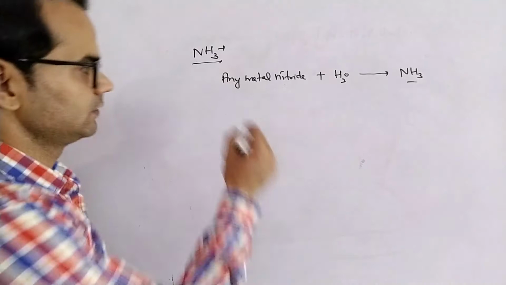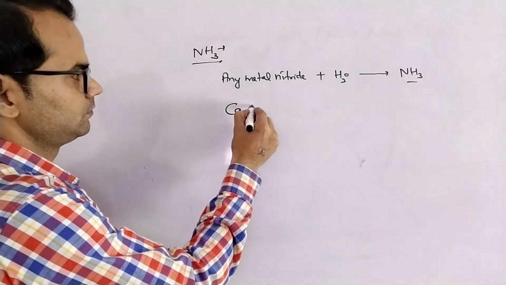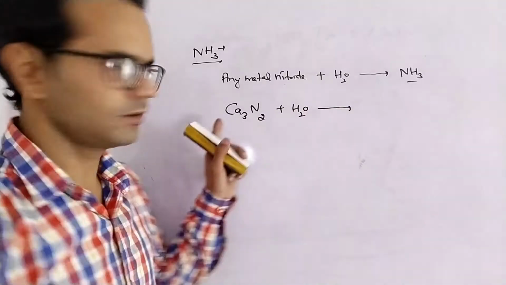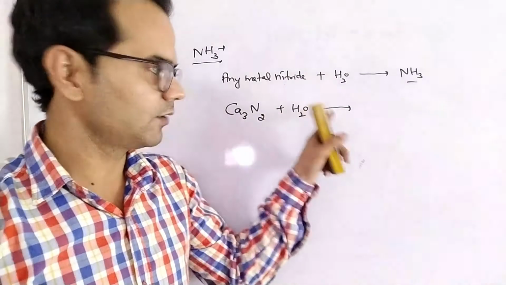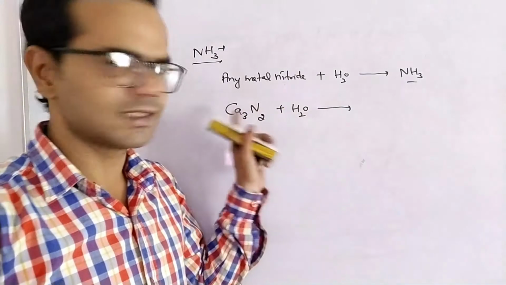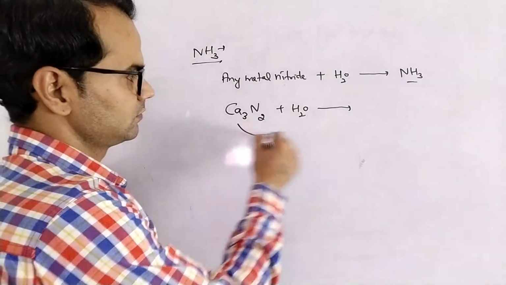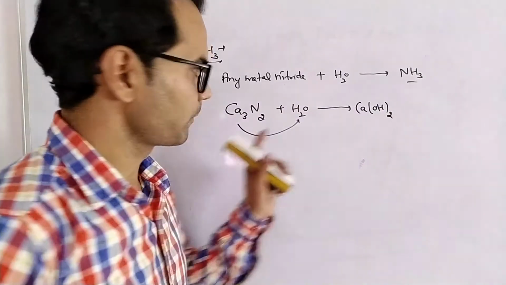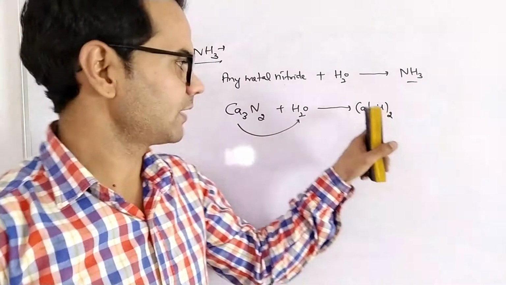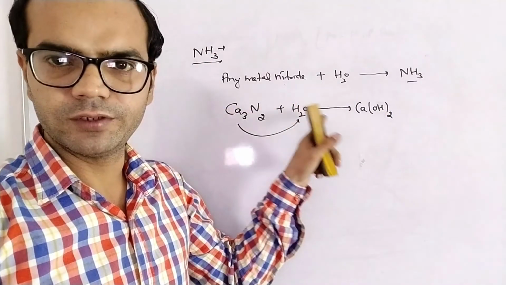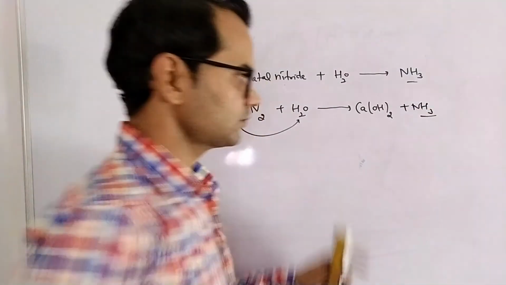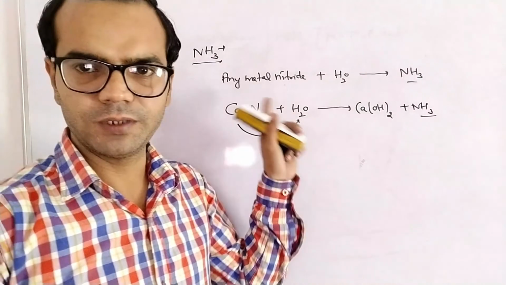For example, we have calcium nitride. The hydrolysis of calcium nitride, actually it is a double displacement reaction. Calcium forms its hydroxide, and the rest, hydrogen and nitrogen, combine to give ammonia. This is the first method to prepare ammonia.